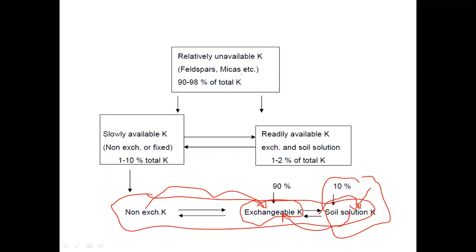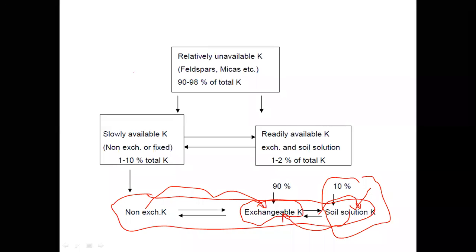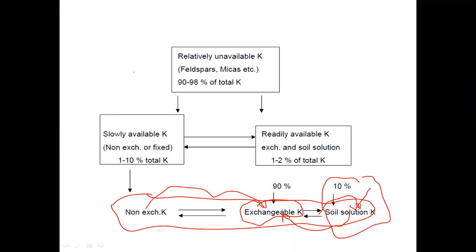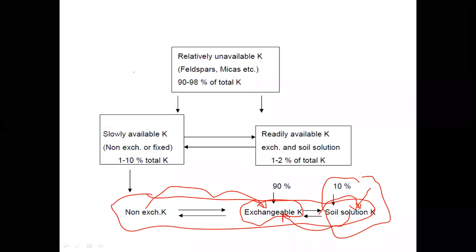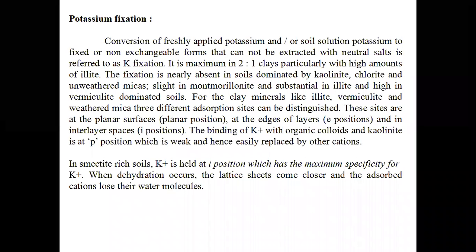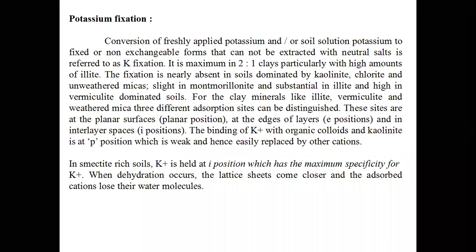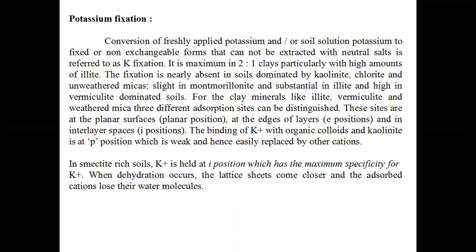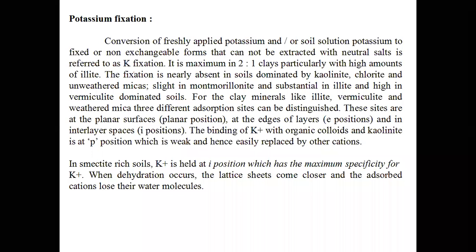Then lattice K and non-exchangeable K are not available to the plants. Only the soil solution form will be available to the plants for uptake. Then the non-available or fixed form is also called the unavailable form of potassium.